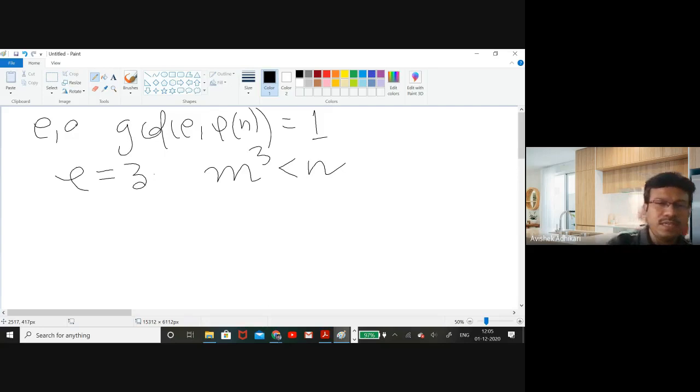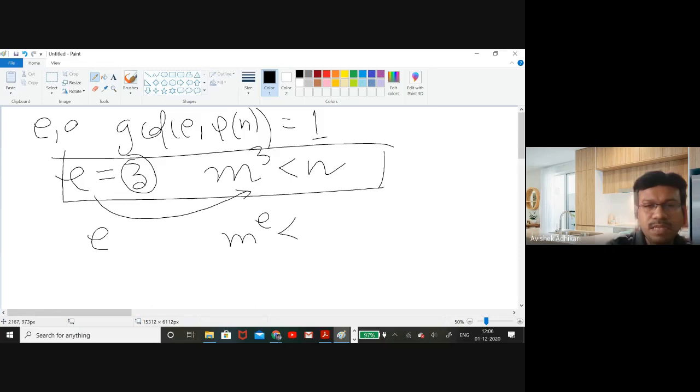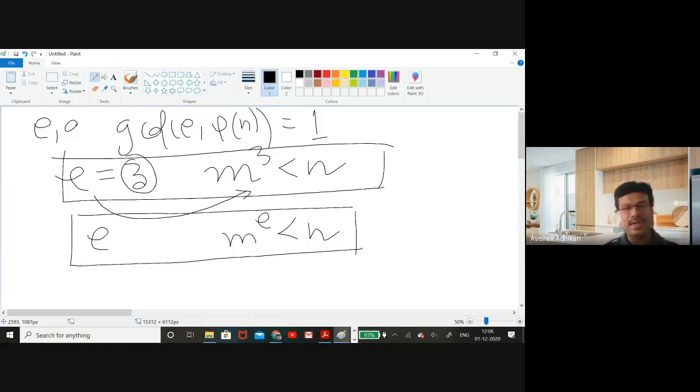So two conditions are there. The e is small, for example, suppose I assume that e is 3. If e is 3, then I assume that m to the power 3 is strictly less than n. So they are the two conditions that I have assumed. In case of 3, 3 is not anything special. I want to mean that the value of e is small. So if you consider any e which is significantly small, then you also have to assume that m to the power e is strictly less than n. So this is the general condition: m is small and m to the power e is also strictly less than n.